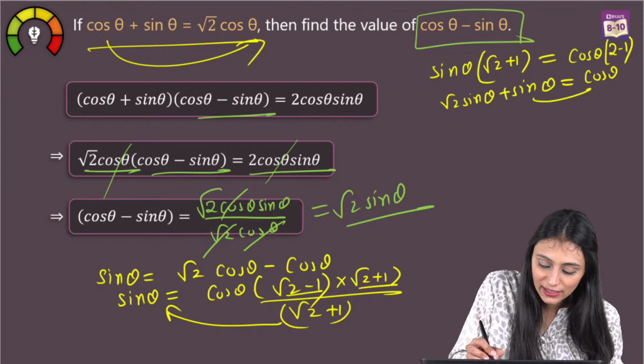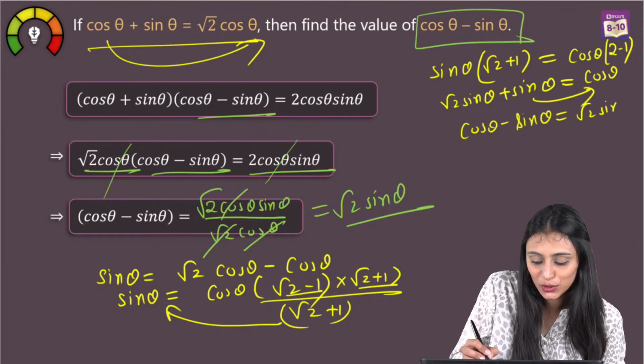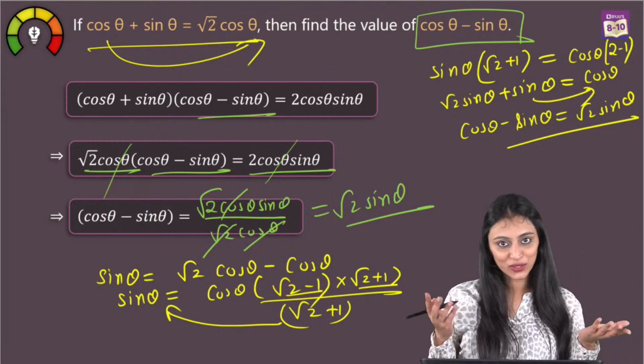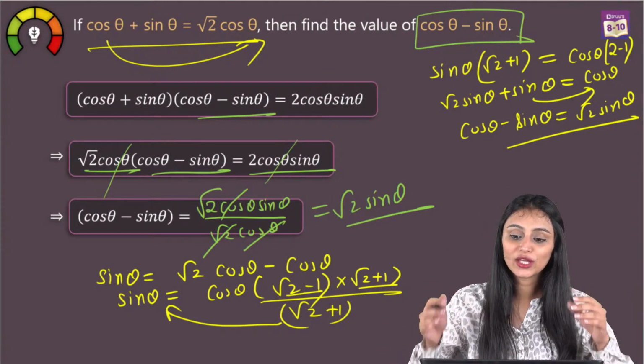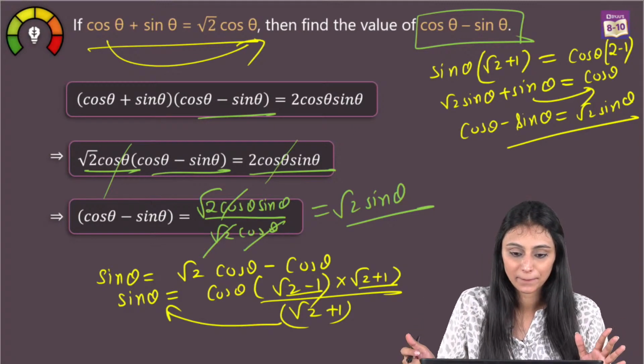So let's take this sin theta to the other side. So we have cos theta minus sin theta equal to root 2 sin theta. See, from the other method also we are getting the same answer. So you can use any method that you are comfortable with.